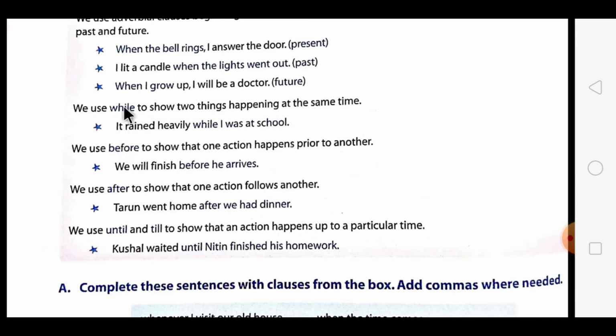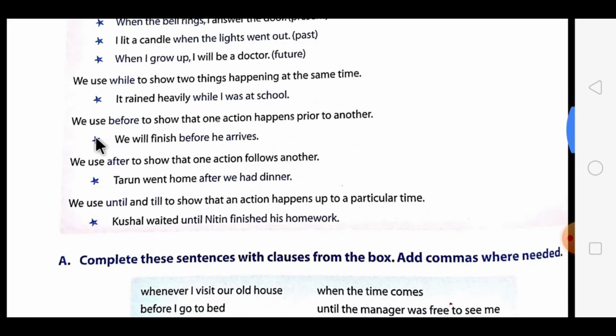Now, how do we use the words? Which words are used at what time? We use while to show two things happening at the same time. When two things are happening at the same time, we use the word while in the adverbial clause. See the example: It rained heavily while I was at school. These two things are happening at the same time. It rained heavily and at that time I was at school.